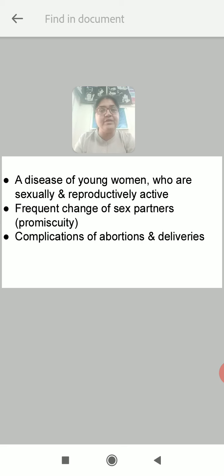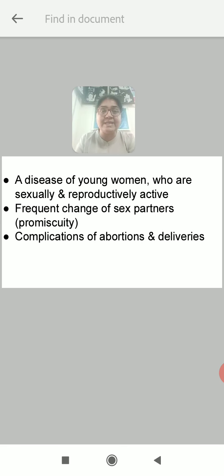It's a disease of young women who are sexually and reproductively active. So usually PID is seen among women who are sexually active and also in the childbearing age and have children also. Frequent change of sex partners: as one of the most common causes of PID is STDs, STDs are more common when the sexual partners are frequently changed. Such practice is called promiscuity, where the sex partners are frequently changed.